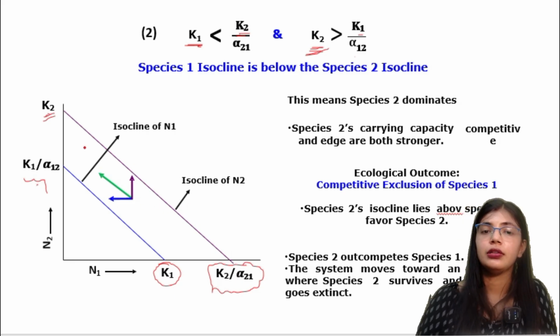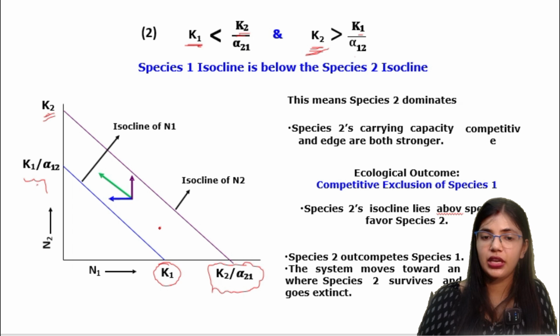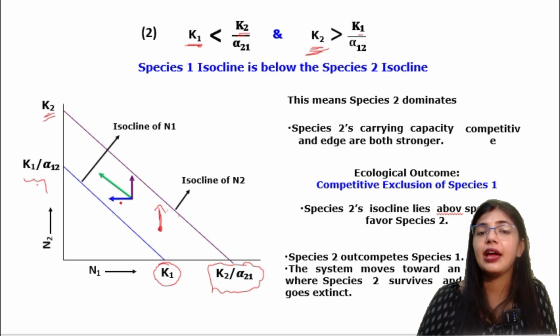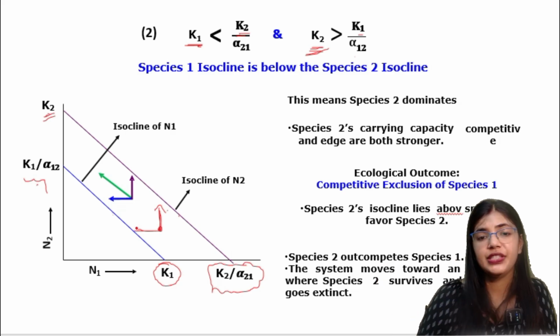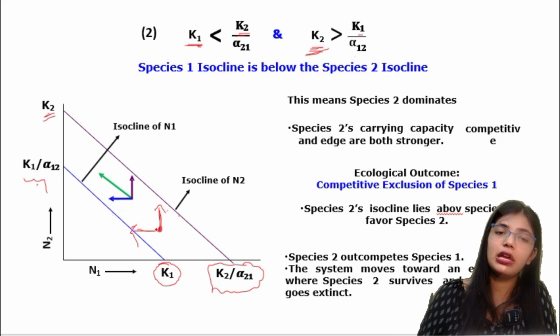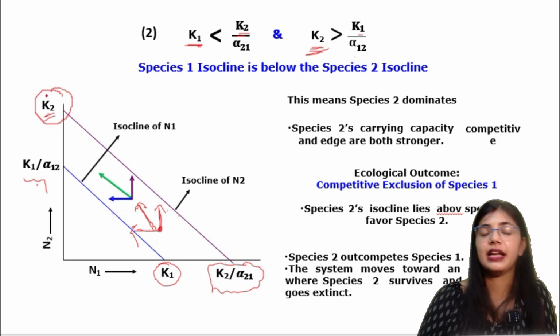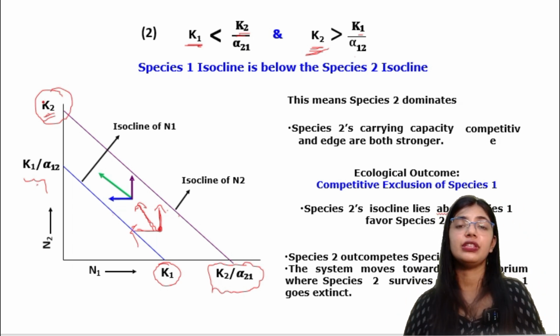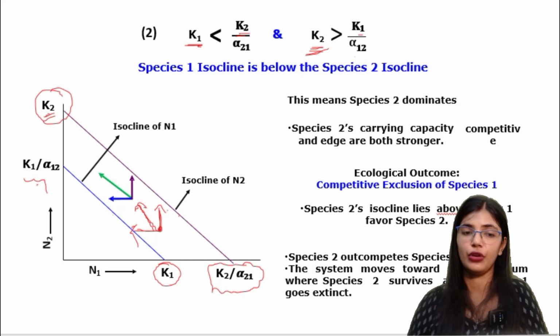Now let us draw a point over here. If the point is here, for species 2 it is below, that means this line is going to increase. And for species 1 it is above, that means it is going to decrease. So the arrow will be towards the opposite side. In between it will show the resultant line. It is showing towards the K2 species. That is the reason the K2 species is going to win. Species 2 is going to win.